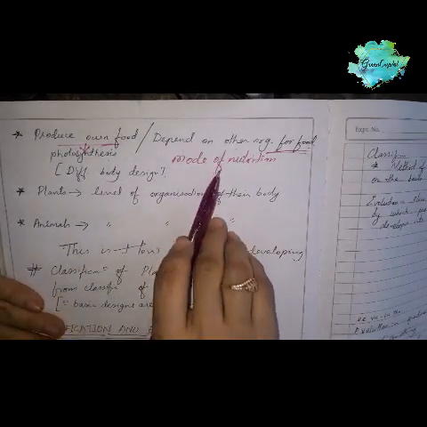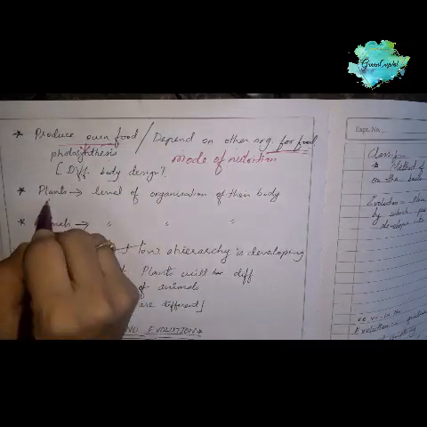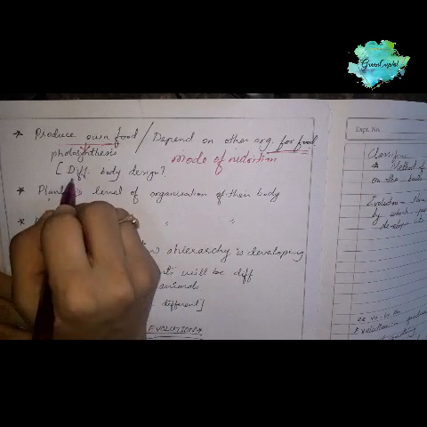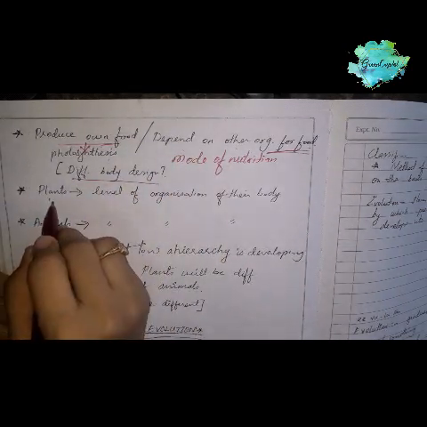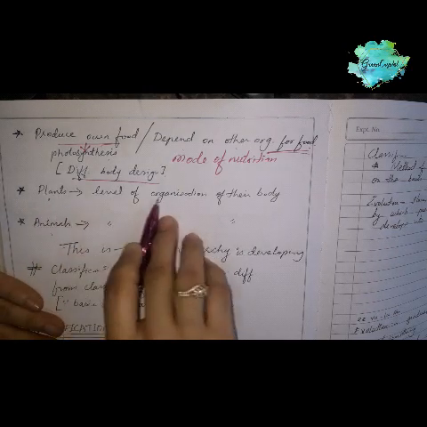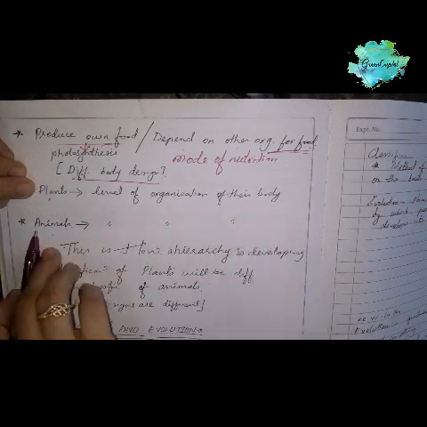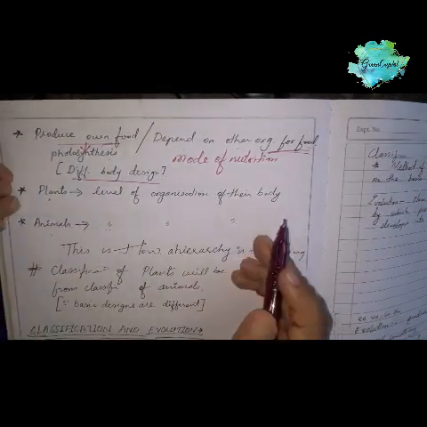So this is the main characteristic on which plants and animals are divided into two different groups. And their body design is also totally different. So the level of organization of the plant body is totally different, and again for animals the level of organization of their body is totally different.